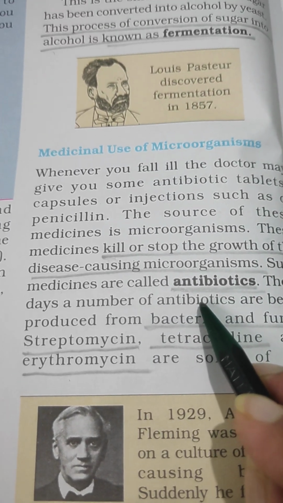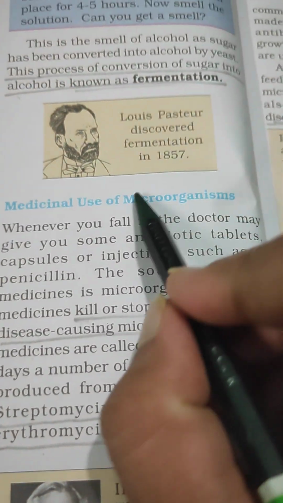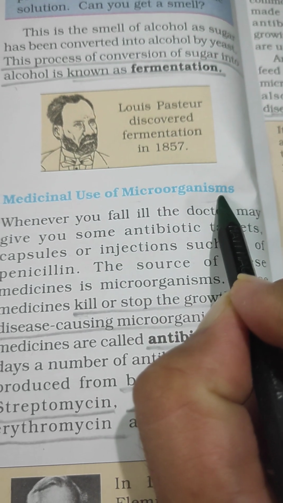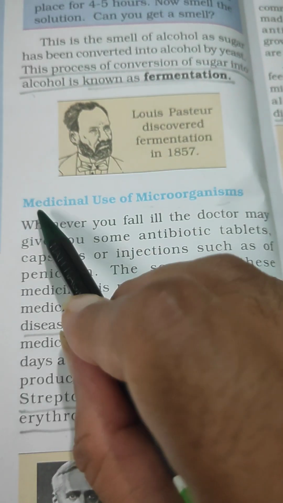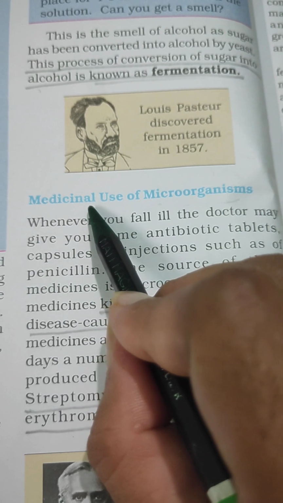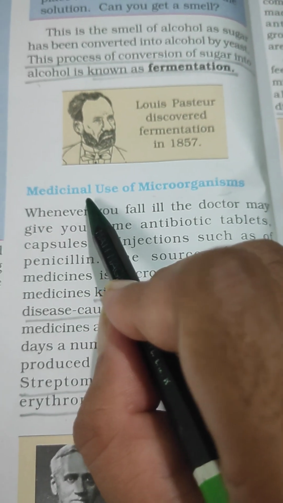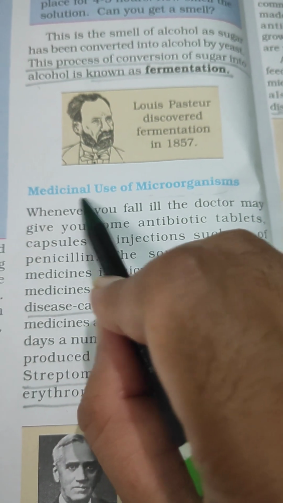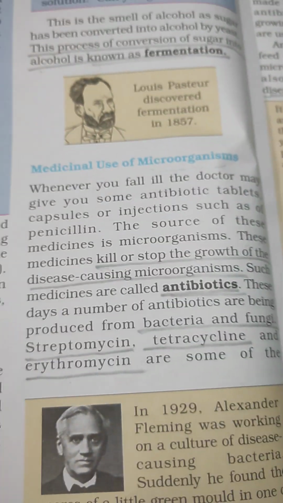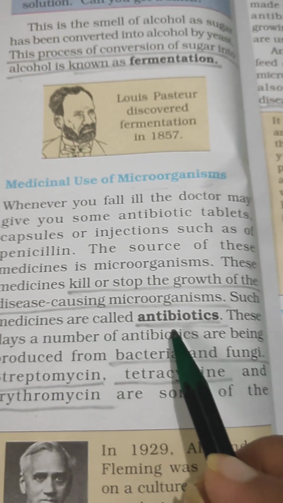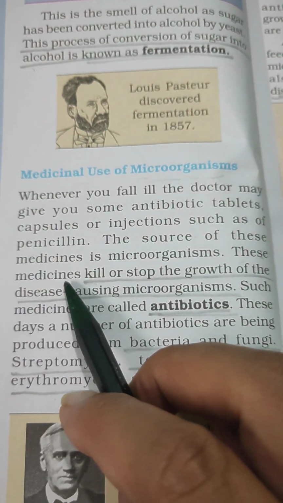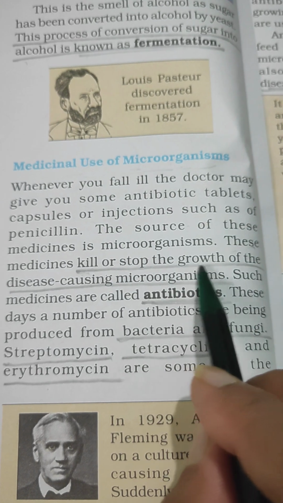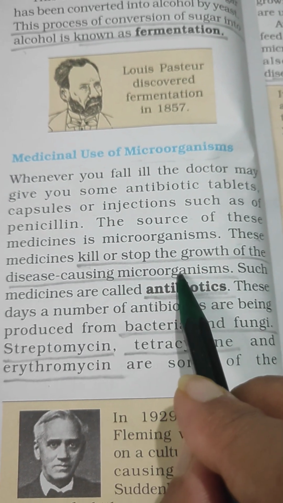Now coming to an important term. We already said that microorganisms are related to us, so we need medicines to protect ourselves. Let us have a quick look at how microorganisms play an important role in the medicinal field. There are certain medicines which kill or stop the growth of disease causing microorganisms.